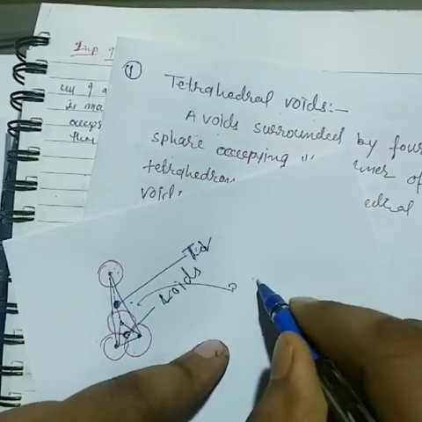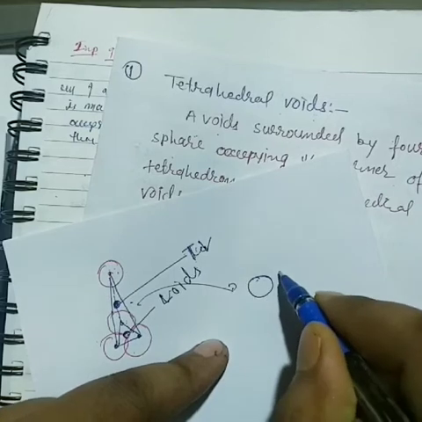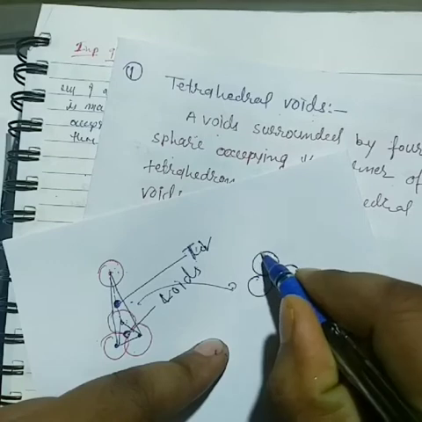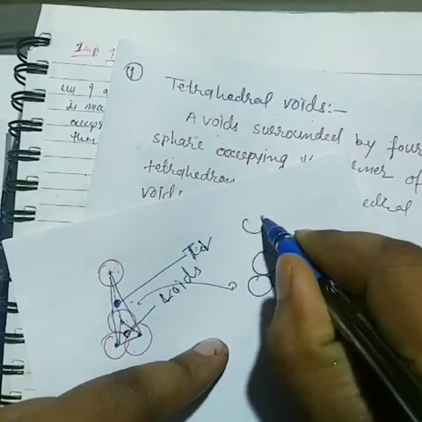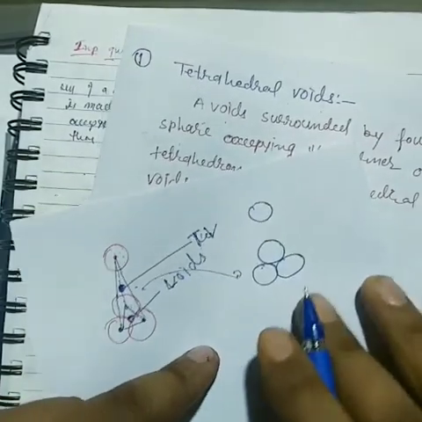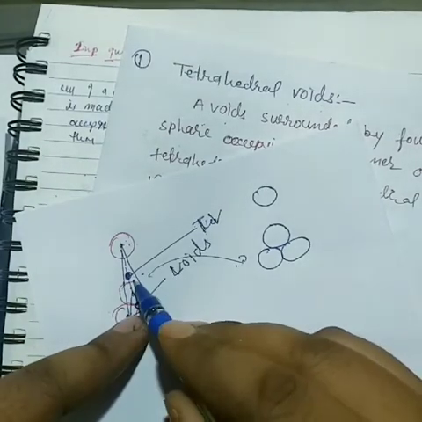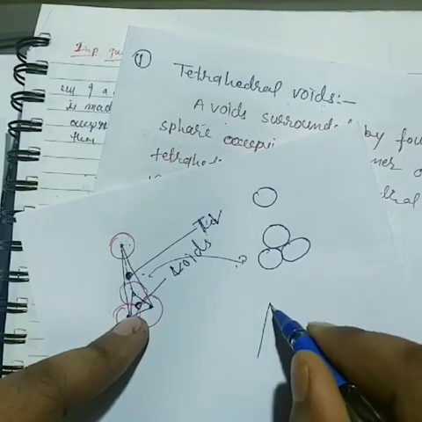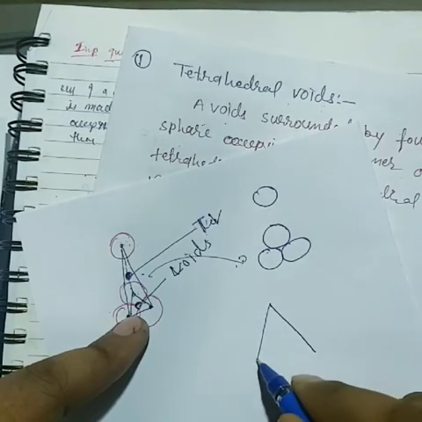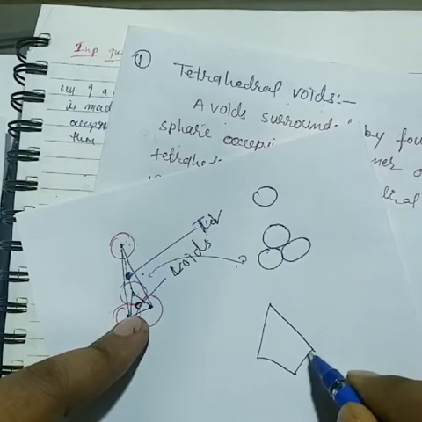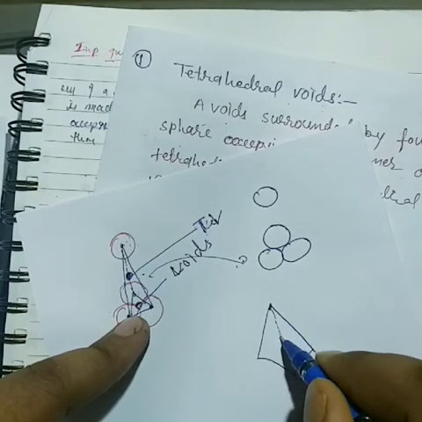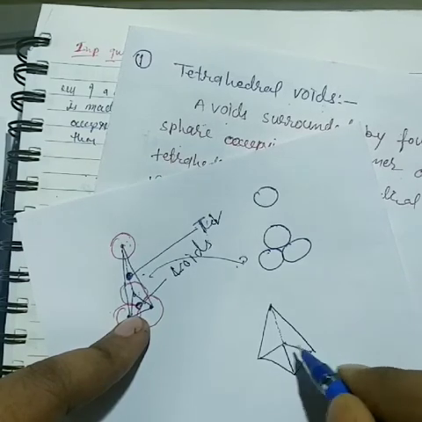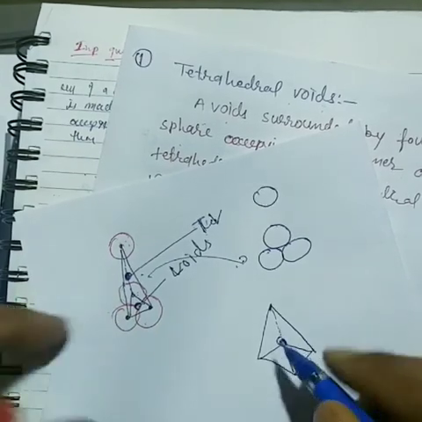Now see another diagram. I am just drawing here, so it is not important. I want to tell my students about the coordination number. So look at this diagram, and here it is and here it is. Now see here students. Now we connect on this space. Now it just looks like this. Now see.